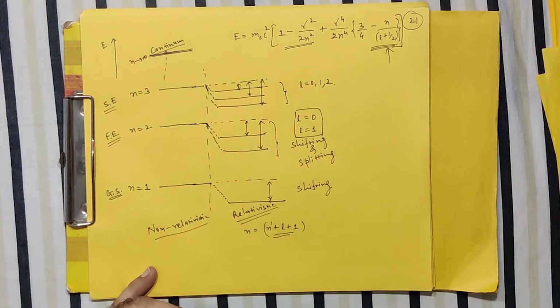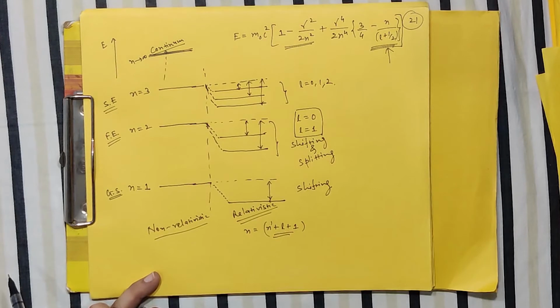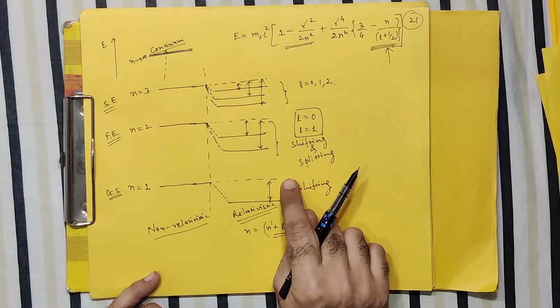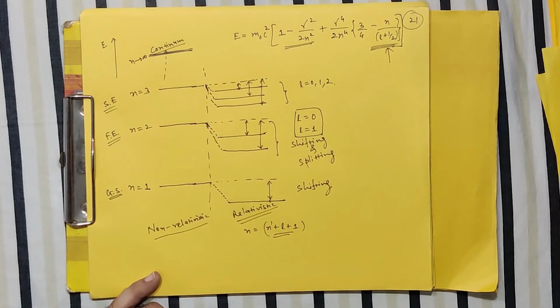This fine structure has been observed for the different atomic and different molecular systems, that indeed the energy levels are showing L dependency. There are famous experiments showing such shifting and the splitting. So indeed the relativity is playing a role in developing and understanding the energy levels more accurately.